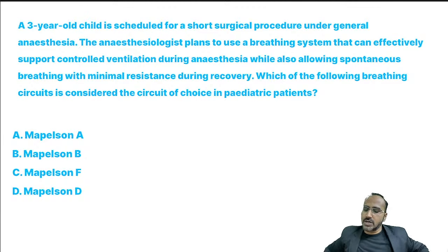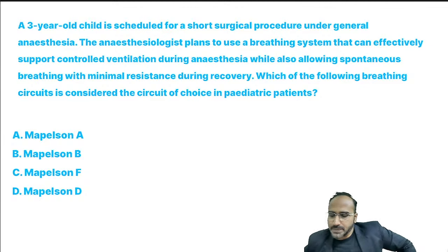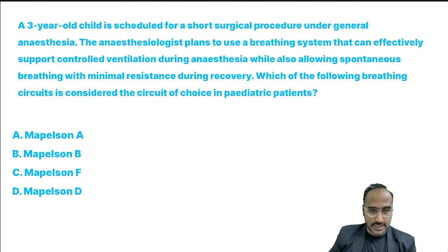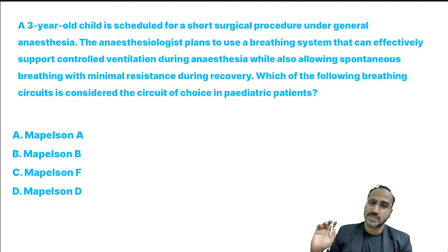Next, a 3-year-old child is scheduled for a short surgical procedure under general anesthesia. The anesthesiologist plans to use a breathing system that can effectively support controlled ventilation during anesthesia while also supporting spontaneous ventilation. Which of the following circuits should be used? For a 3-year-old child, which circuit should be effective for controlled as well as spontaneous ventilation?